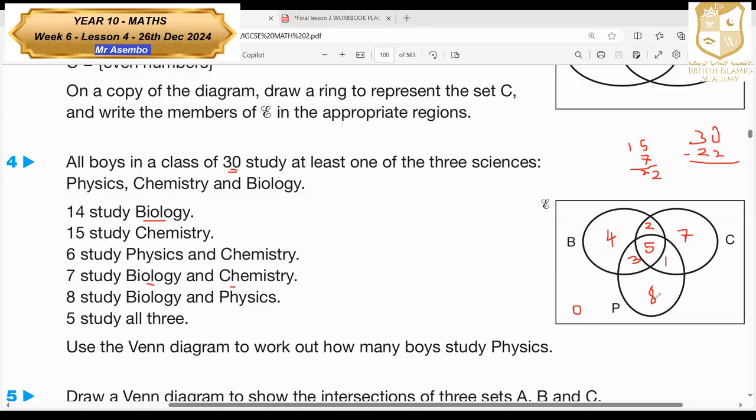Now, 8 only study physics, not any other subject. With other subjects, there are 3 plus 5 plus 1, which is 9. But the question did not ask us with other subjects or only. They just asked anybody who studies physics, which means we add all of them in the physics here: 9 plus 8, which gives us 17 people studying physics.